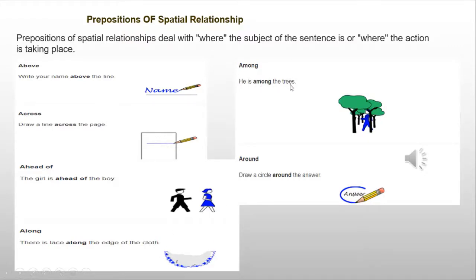Among: he is among the trees. The relationship is between the trees. Around: draw a circle around the answer. The relationship between the circle and the answer should be: draw a circle around the answer.